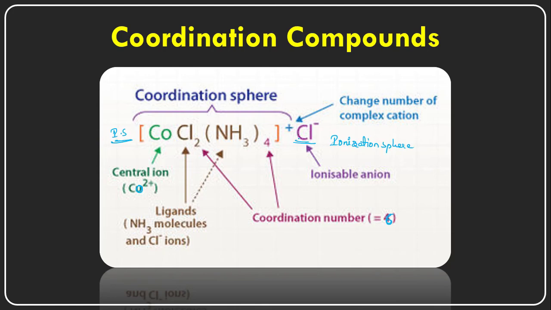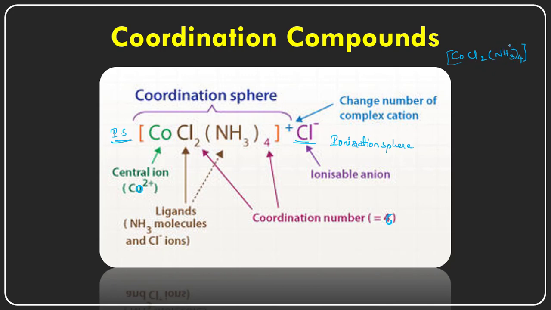So when this particular complex dissolves in water, I will write here the cobalt complex, Cl2 and tetraammine, right? This is the complex in which two different types of ligands are there.